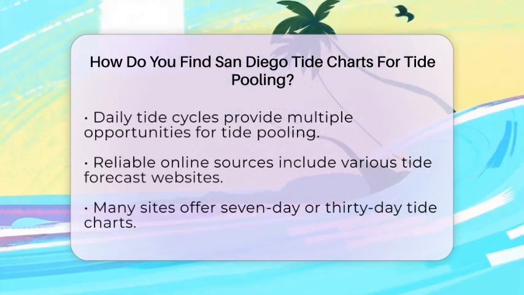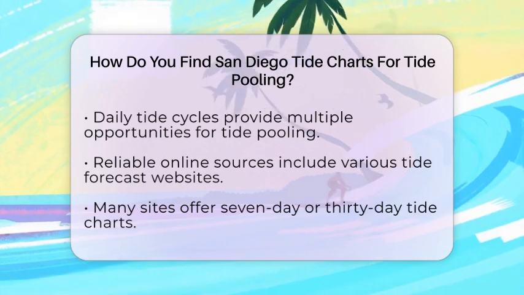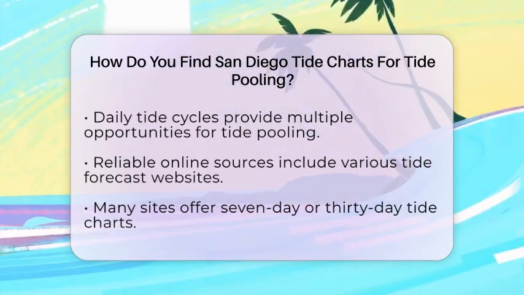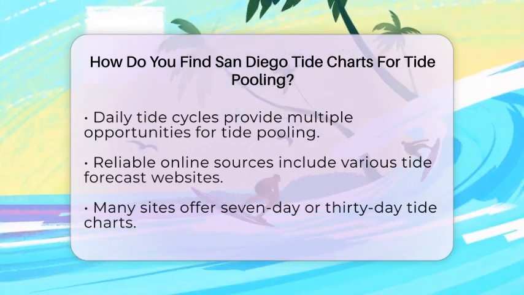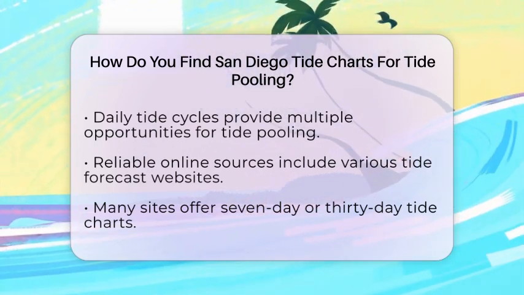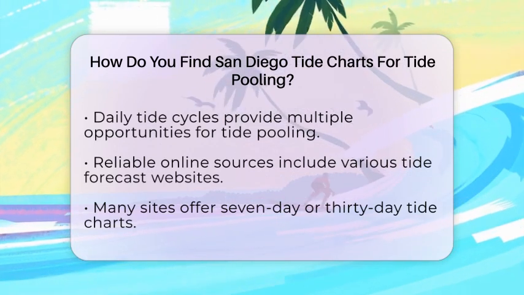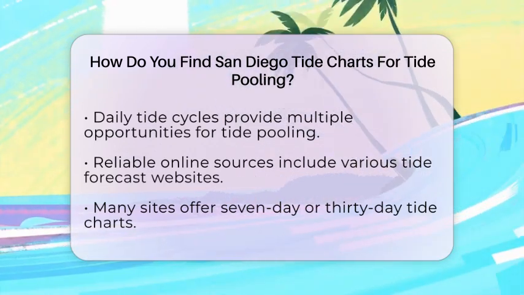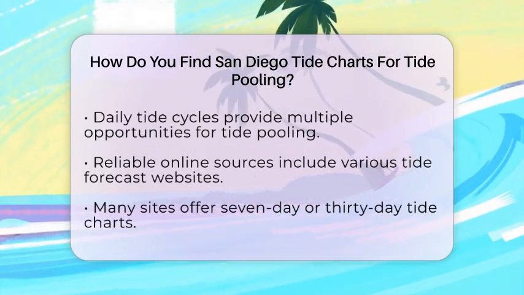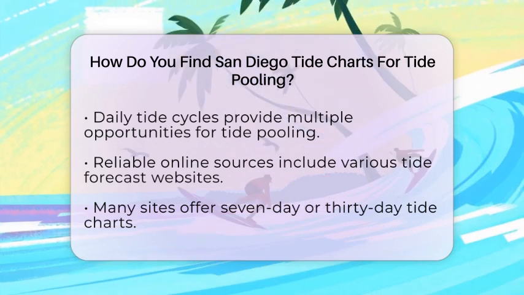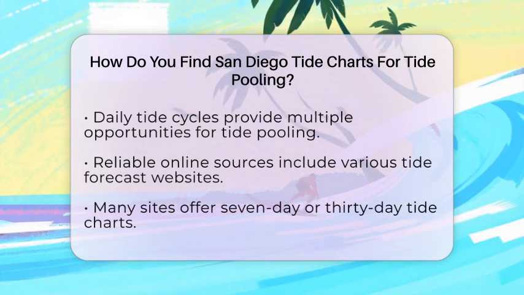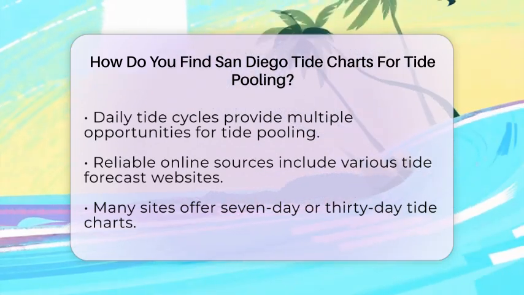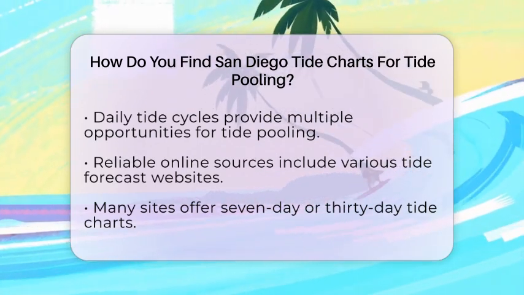The National Oceanic and Atmospheric Administration provides official tide predictions and tables for San Diego, which can be viewed online or downloaded as a PDF. Another great local resource is the Cabrillo National Monument. They offer tide tables that specify the best tide heights for exploring tide pools in that area. This can be particularly helpful if you want to visit specific tide pooling spots.